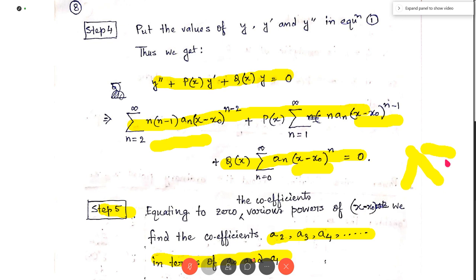Now in step 6, the y was A0 plus A1 times (x minus x0). That was my y. Now in step 6, we put the values of A2, A3, A4, which I have found in terms of A0 and A1, in y.